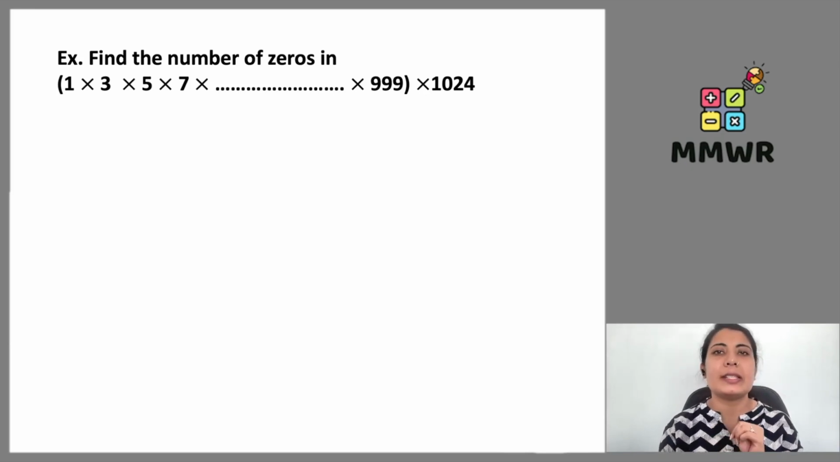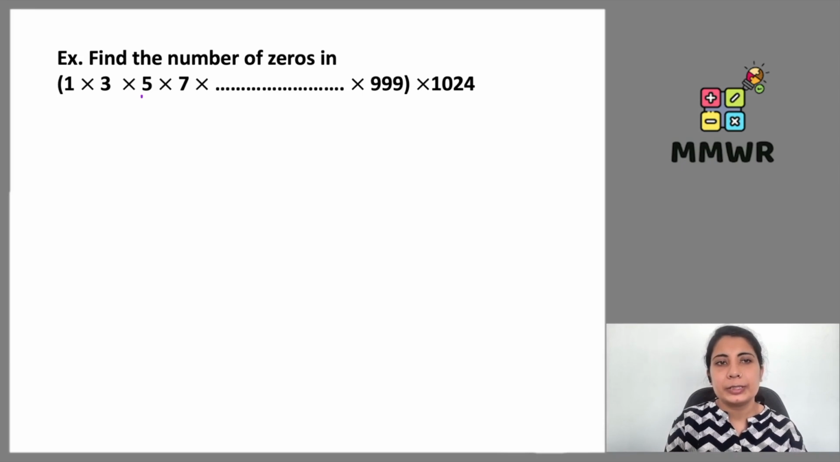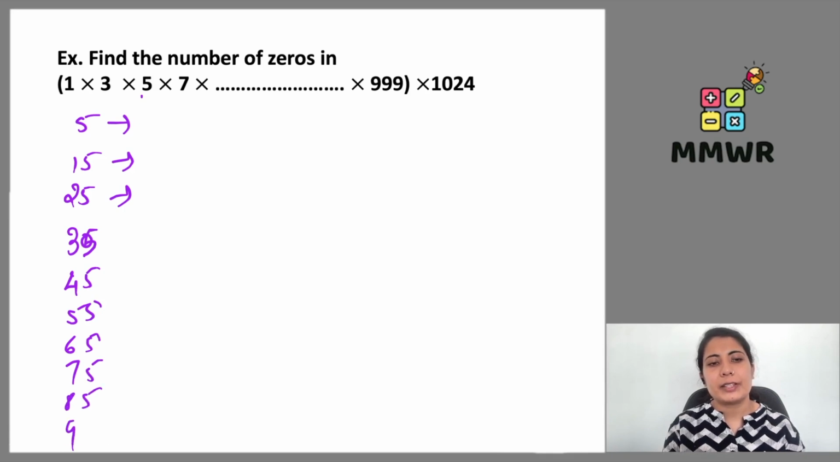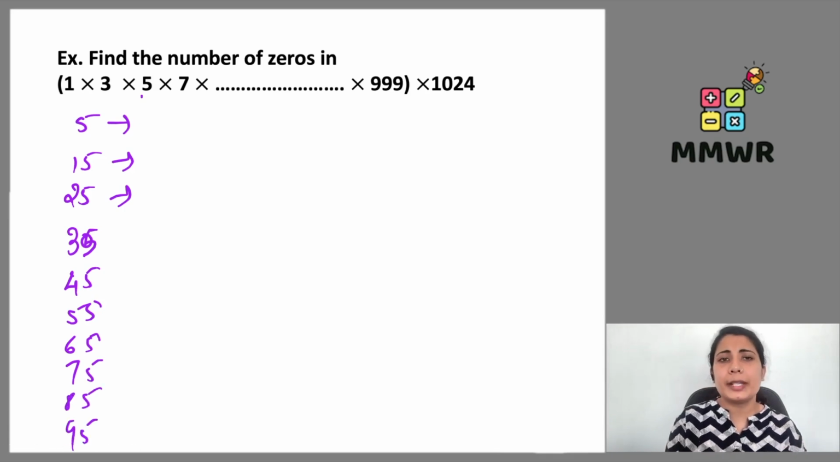Let's move to the next example where we have to find the number of zeros in this number. So 1 multiply 3 multiply 5, here there is a 5. Then the next 5 we will be getting in 15. Then the next 5 in 25. Then the next 5 in 35, sorry, 30 will not be there. So 5, 15, 25, 35, 45, 55, 65, 75, 85, 95. Then we have 105. Then 115.